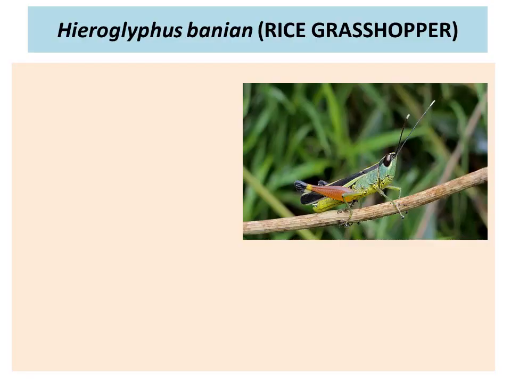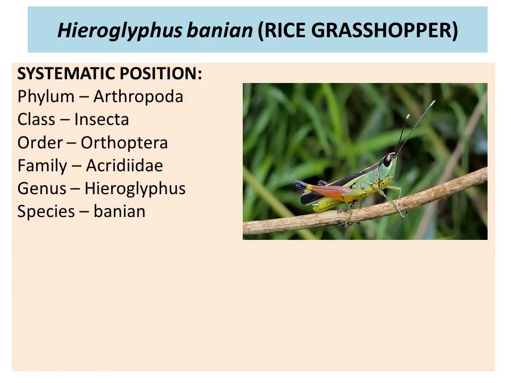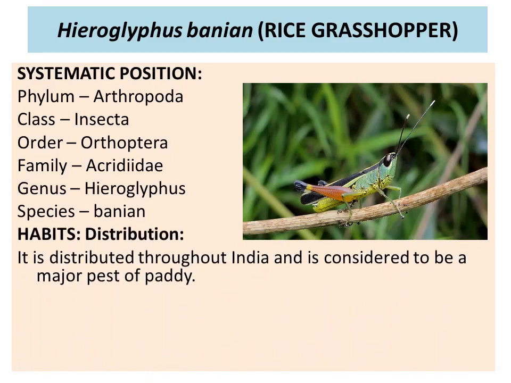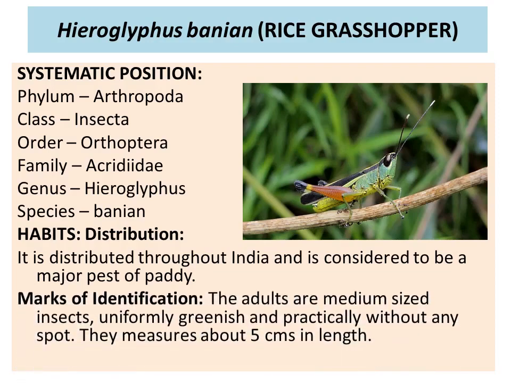and the egg of the Leptocorisa, nymph and the adult. Coming to the second individual, that is rice grasshopper, Hieroglyphus banian. Systematic position: phylum Arthropoda, class Insecta, order Orthoptera, family Acrididae, genus Hieroglyphus, species banian. Distribution: it is distributed throughout India and is considered to be a major pest of paddy.